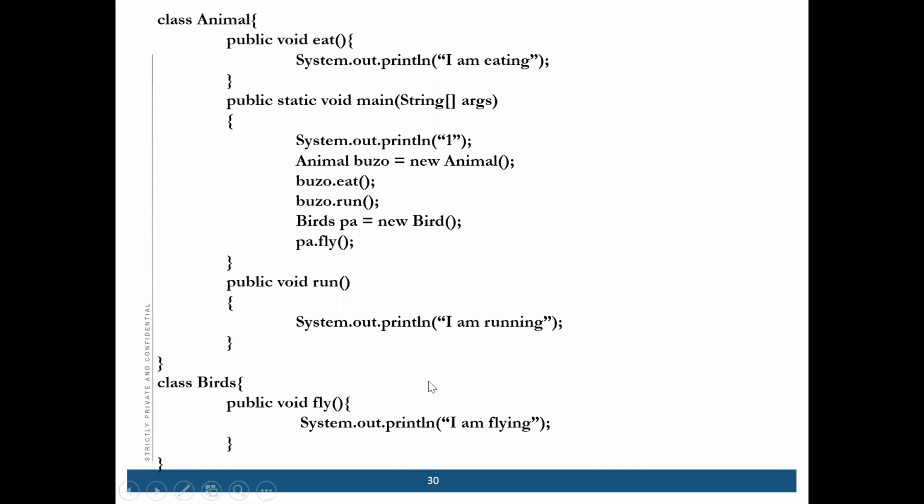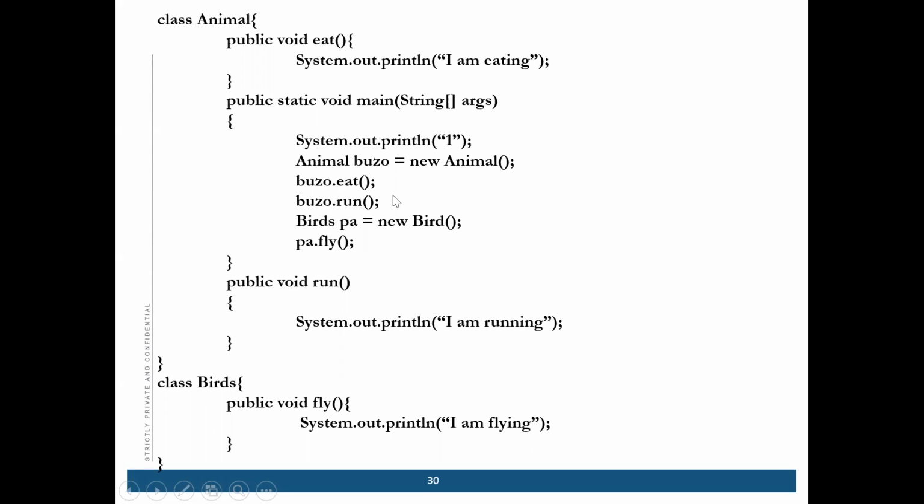Clear? What will happen is we are creating two objects, two instances, one of the animal class and another of the bird class which we have created.